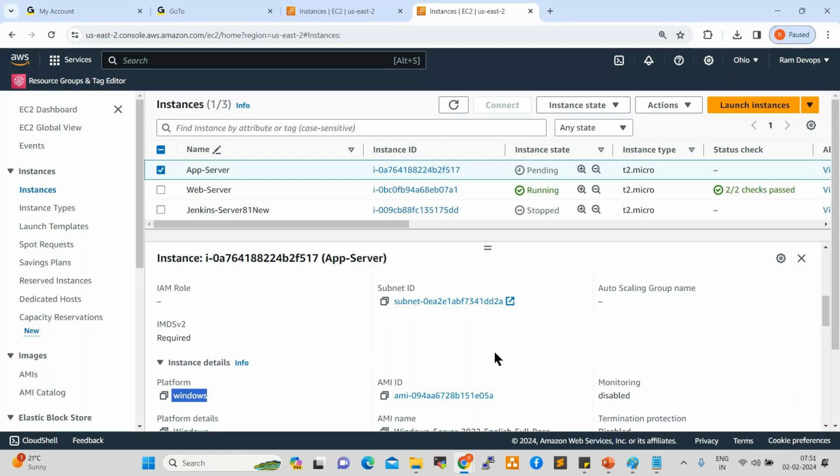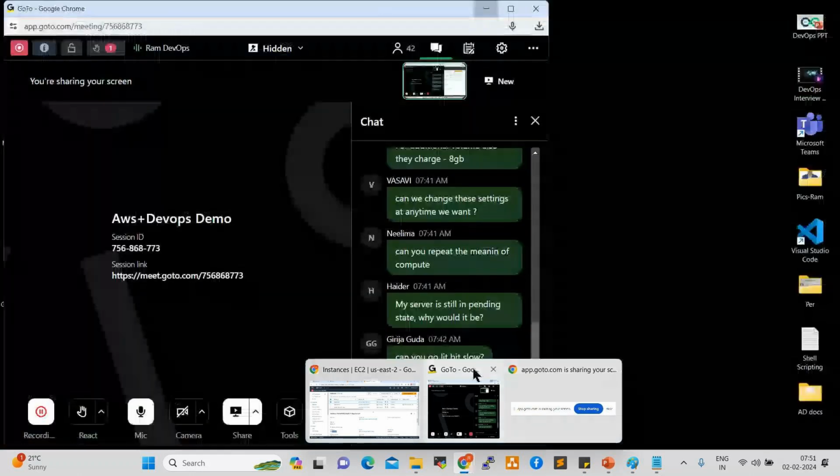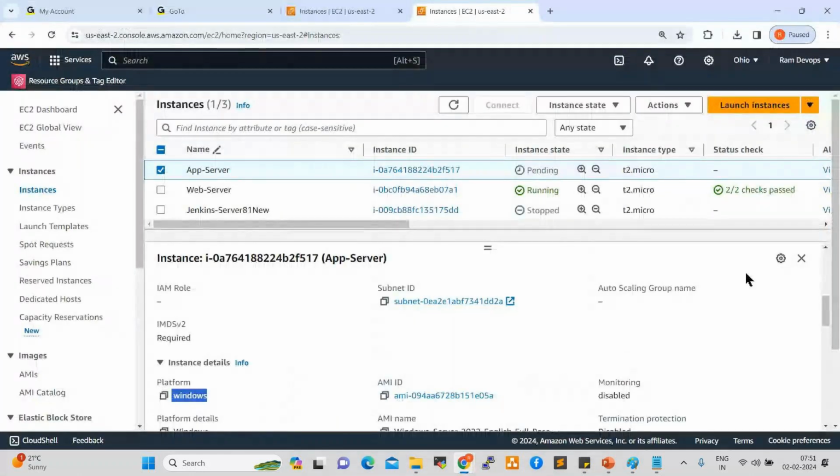Yeah, up to here, any questions, anyone so far? Creating a server. How to connect to the instance? I'll show you on Monday. How can we connect to the servers? How can we connect to a Linux server? How can we connect to a Windows server? How can we access different applications, how can we deploy? We'll see on Monday.